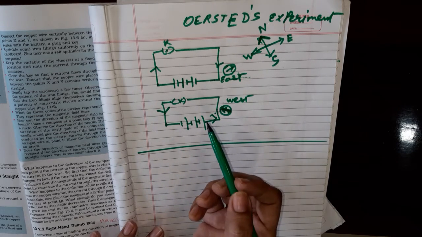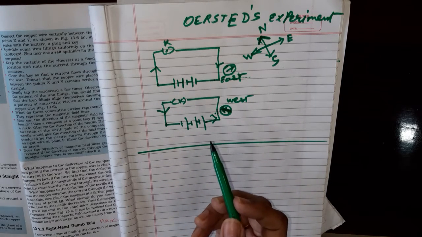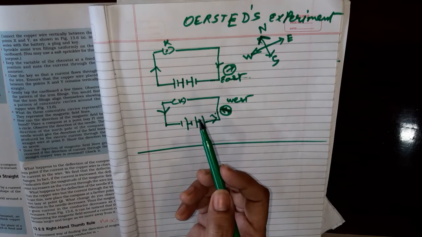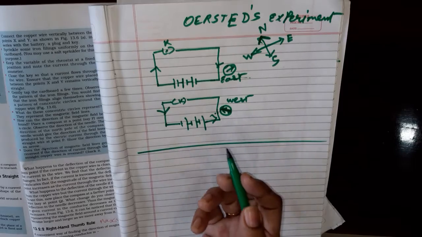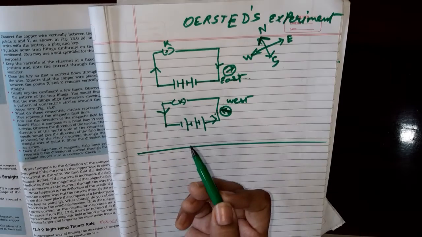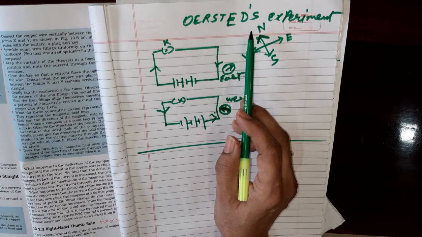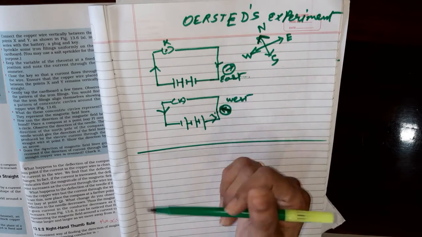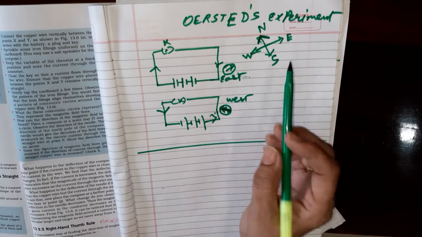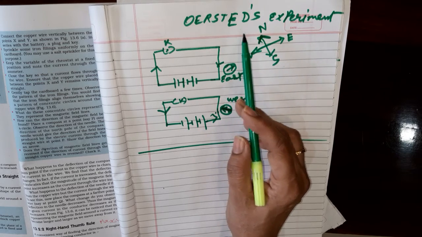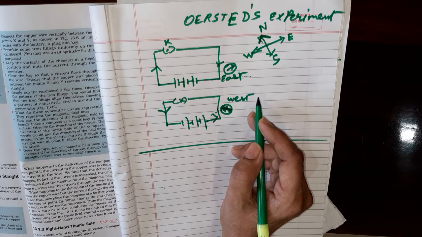Dear students, till now in chapter 13 we have studied the properties of the magnetic lines and magnetic field. Now we are going to understand Oersted's experiment. Oersted was the first scientist, and as we discussed in the last lecture, Oersted accidentally observed the magnetic effect of the electric current passing through a wire.